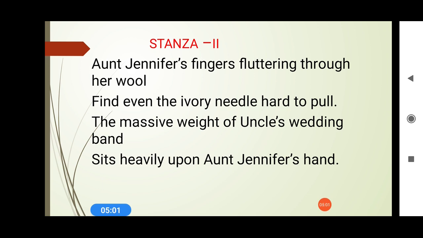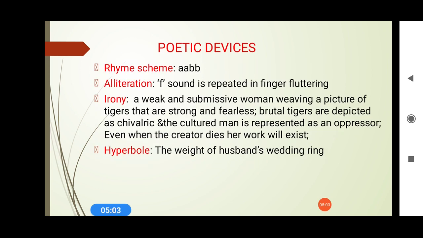Here the poetic devices have also been used by the poet, and the first one is again the same one, the rhyming scheme, that is AABB. We will locate it later on. The next one is alliteration, the repetition of the same sound, so that is also used here.